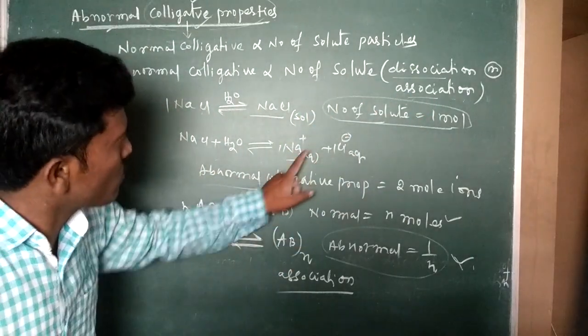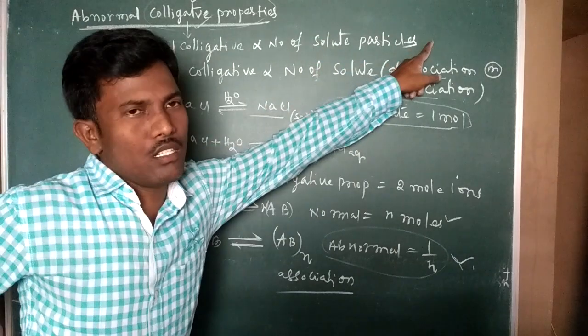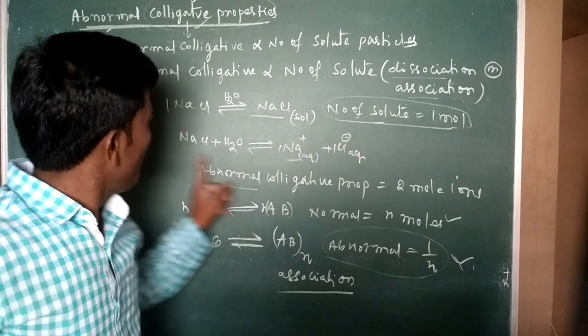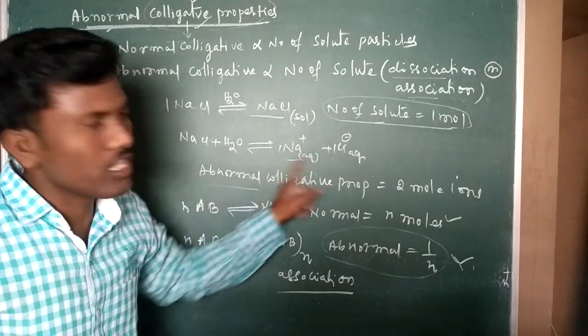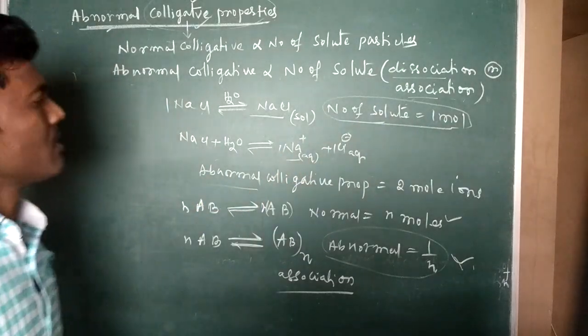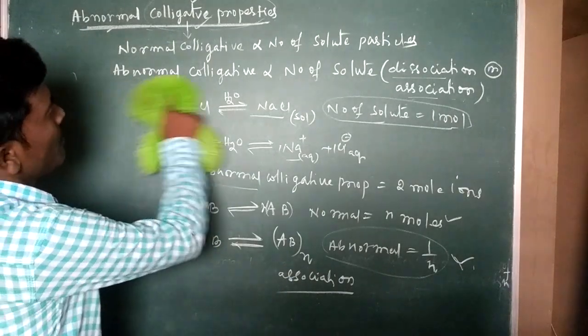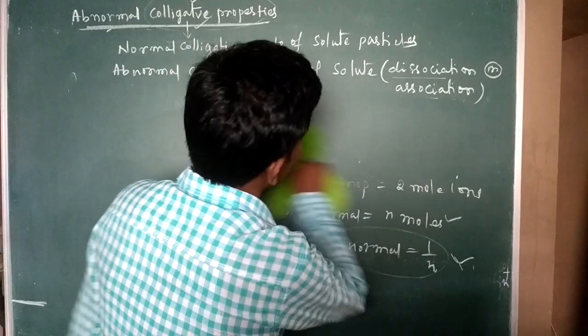Here you see 1 plus 1, 2, but here it is only 1. So normal, it is only 1 mole of solute particle, but abnormal, it is ions dissociated into ions. That's why we get abnormal colligative properties and normal colligative properties. Otherwise, take one more example.